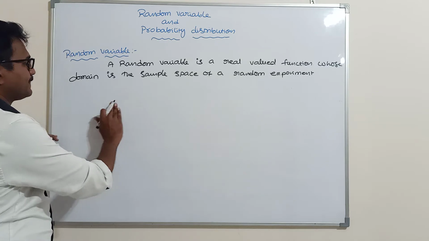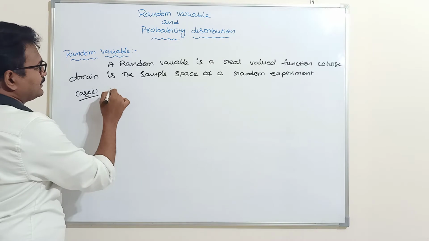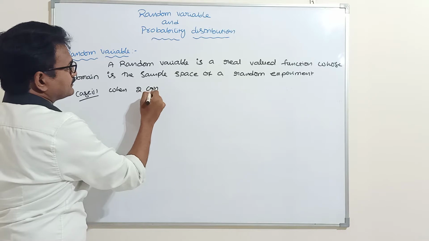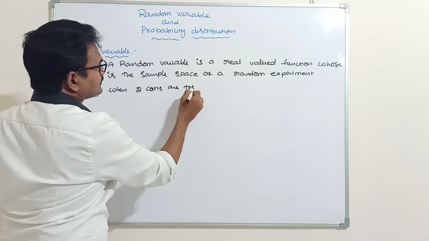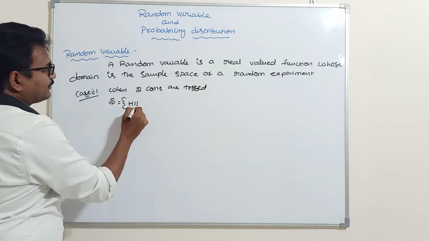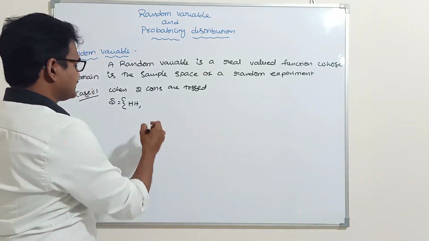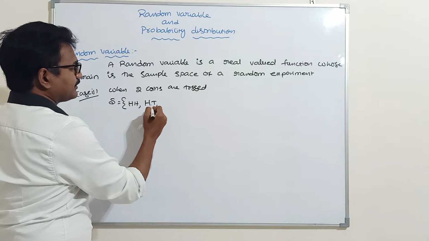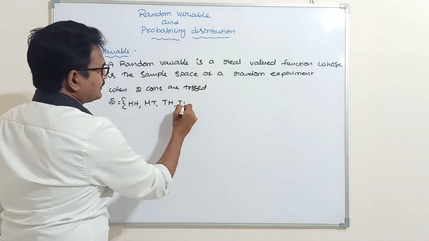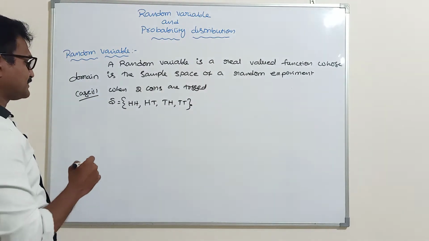What it means: suppose you take a sample space when two coins are tossed. Example: when two coins are tossed, what is the sample space? S is equal to double heads, that is, coin 1, coin 2, both coins may show heads, or first coin head, second coin tail, or first coin tail, second coin head. Next, both may show tails. This is the sample space of a random experiment.